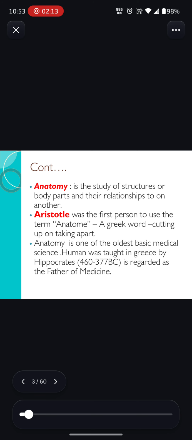Next, anatomy is one of the oldest basic medical sciences. So among all the medical sciences, anatomy is considered one of the oldest, and it was taught in Greece by Hippocrates, between 460 and 377 before Christ, who is regarded as the father of medicine. So medical science was already taught during these years, and Hippocrates is also considered the father of medicine. In the next slide we can see physiology.